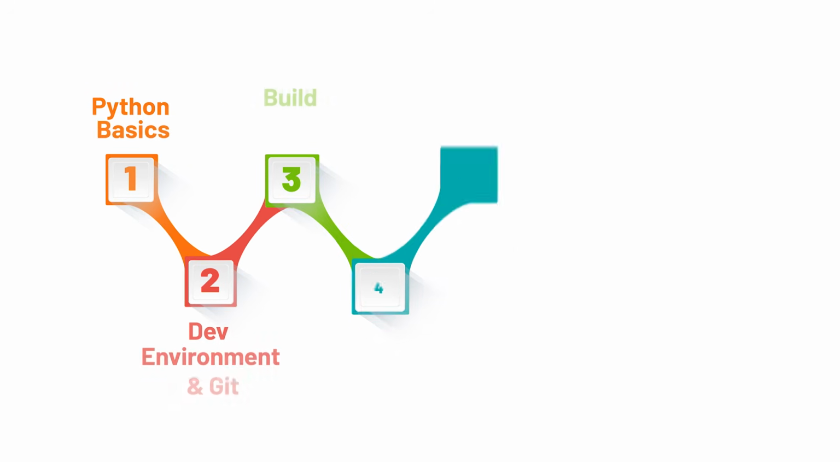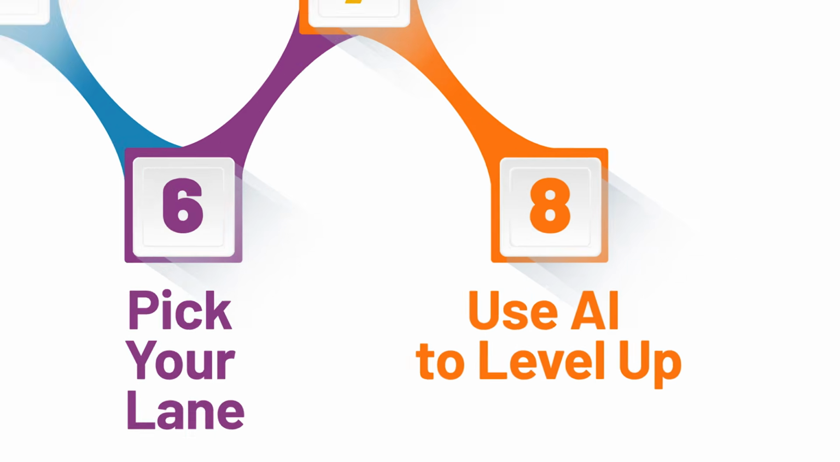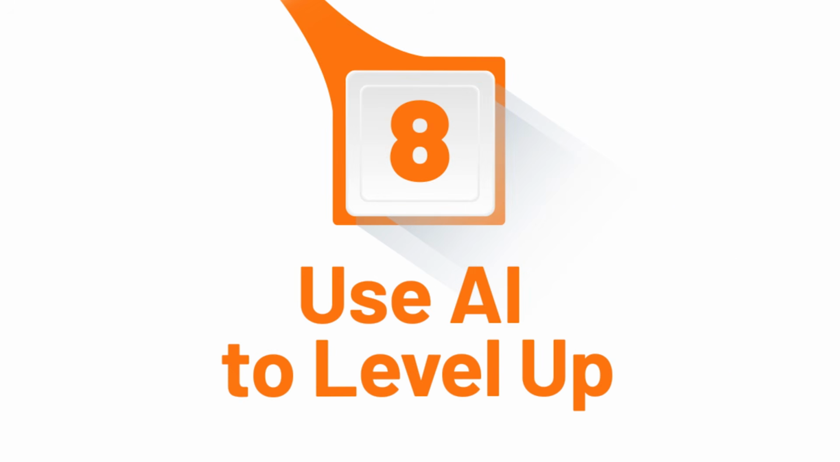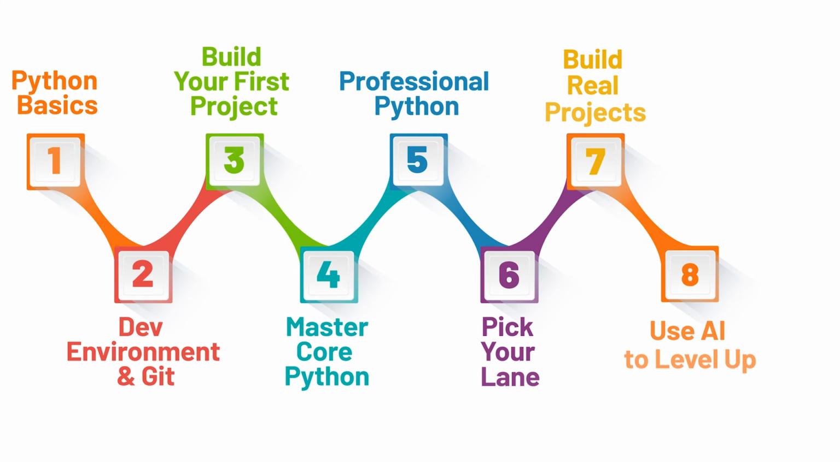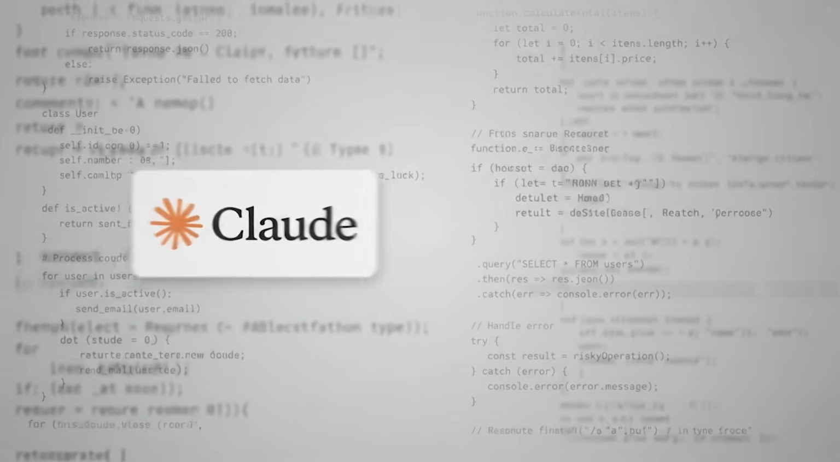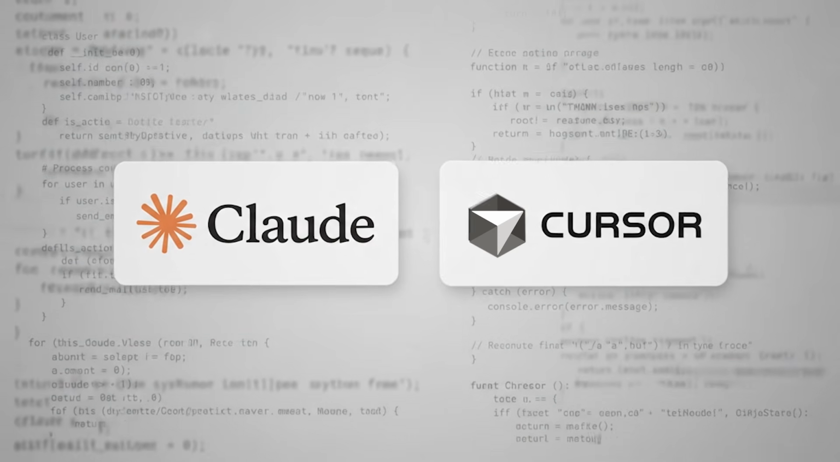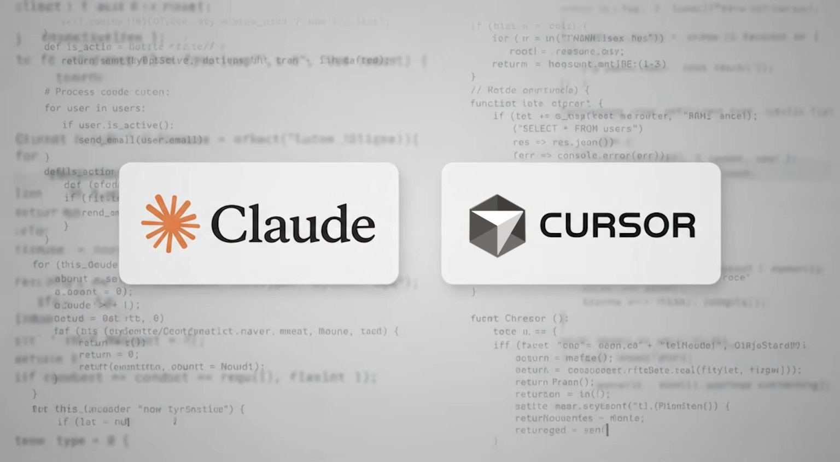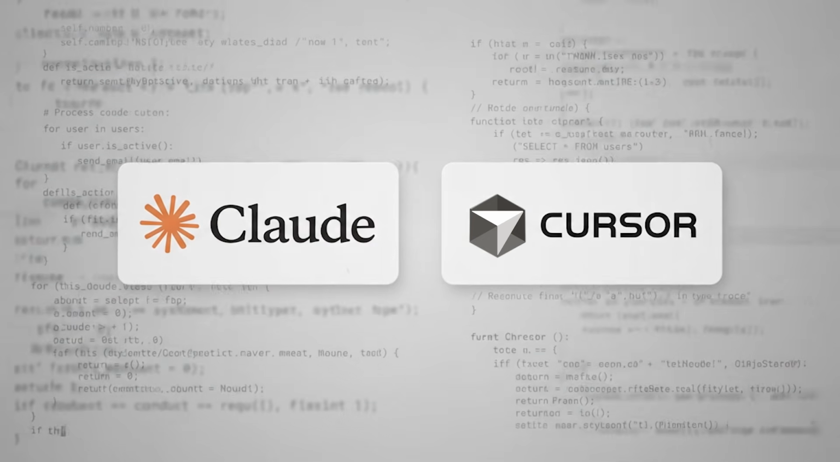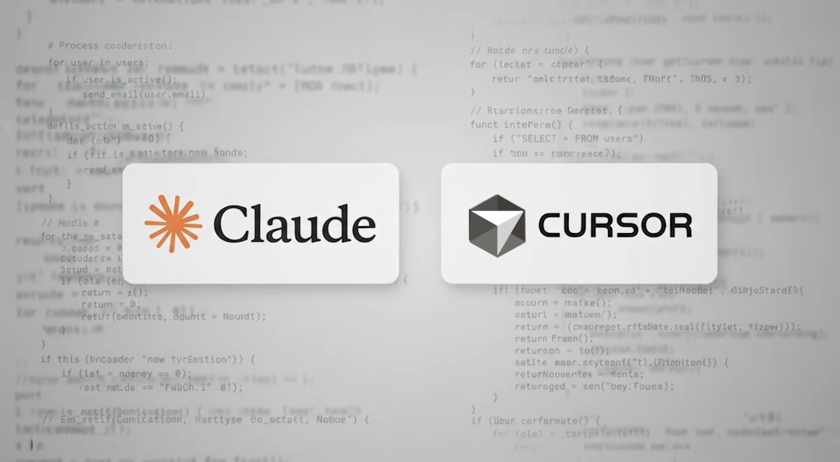And last but not least, Milestone 8, the one that did not even exist a few years ago, and now it's all the rage. Throughout this entire roadmap, you've been learning Python the traditional way. But in 2026, the developers moving the fastest are the ones who are also using AI tools to accelerate everything we just talked about. Tools like Claude Code and Cursor are not a replacement for actually understanding what you're doing. But once you have the fundamentals down, they kind of become like a cheat code.